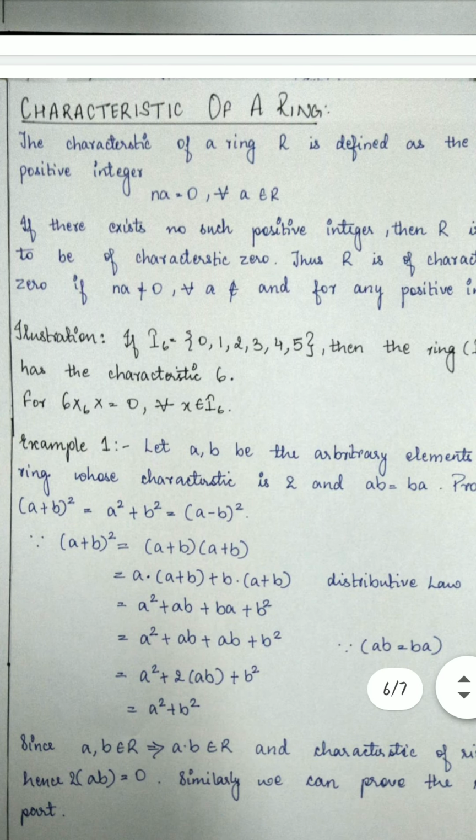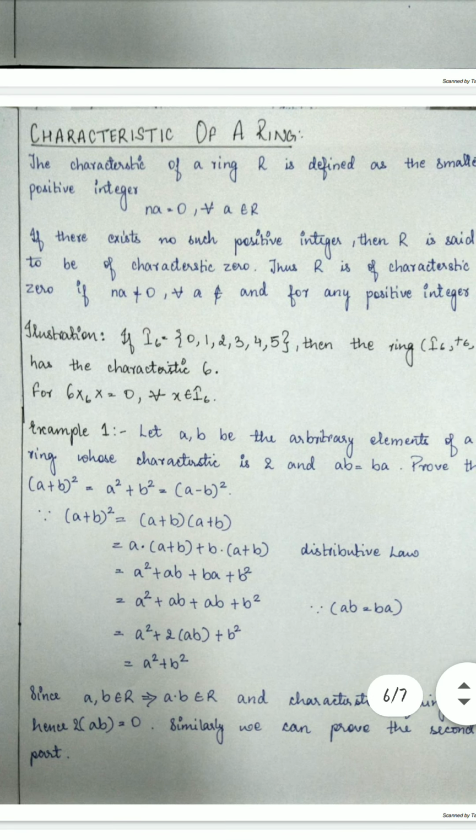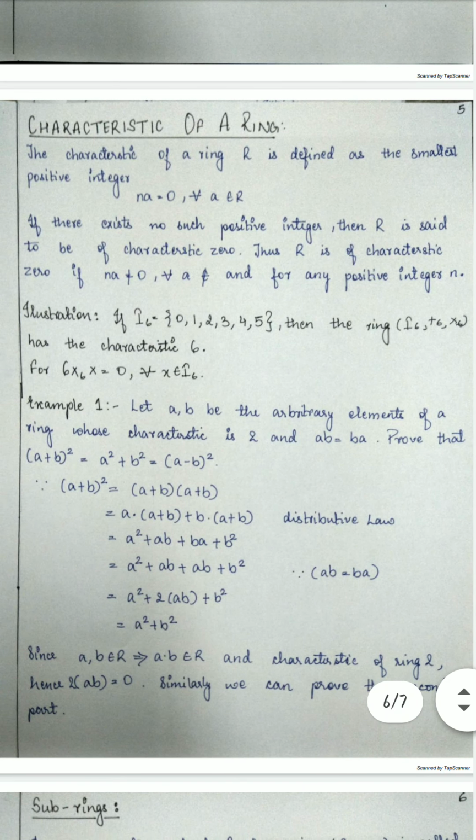Now we'll be talking about the characteristic of a ring. The characteristic of a ring R is defined as the smallest positive integer n such that nA equals 0 for all A belonging to R. If there exists no such positive integer, then R is said to be of characteristic 0.